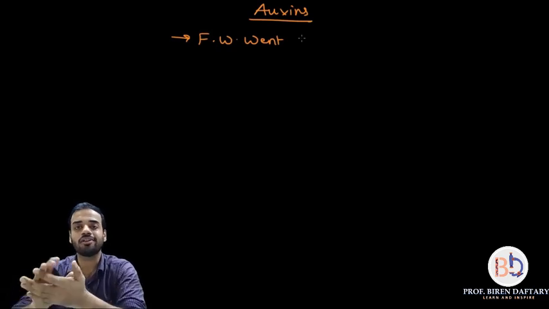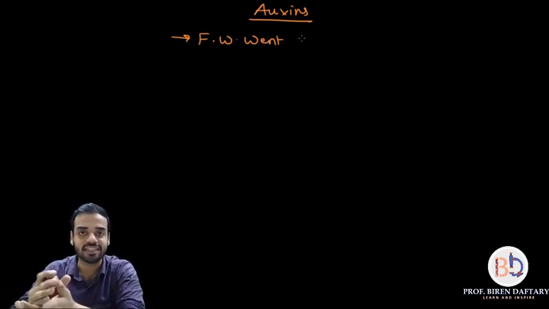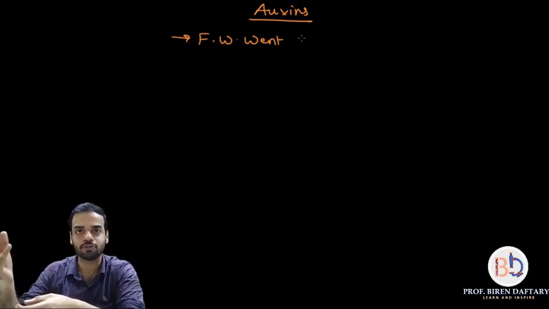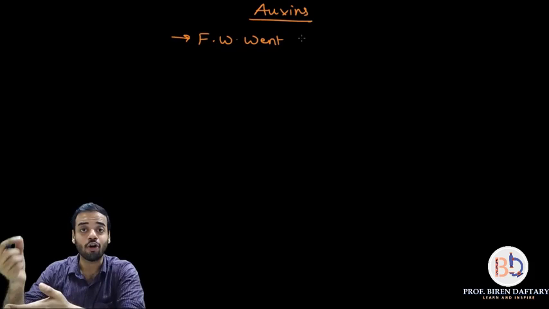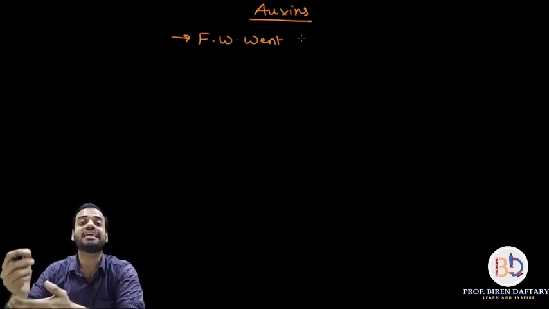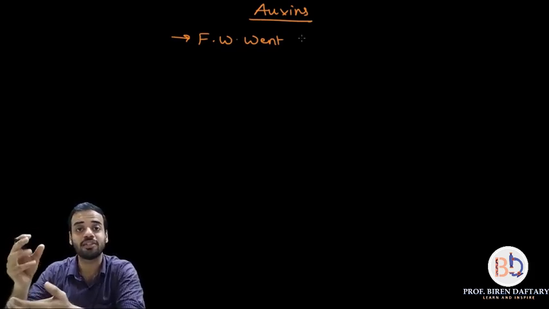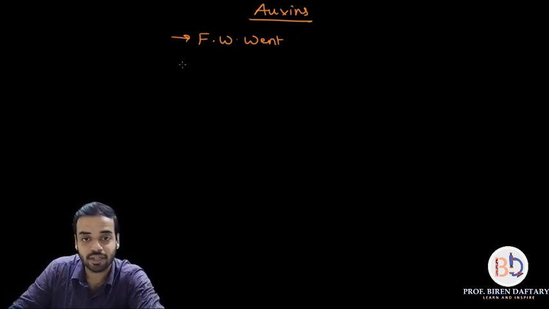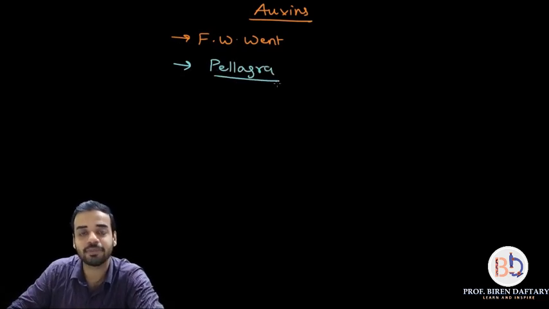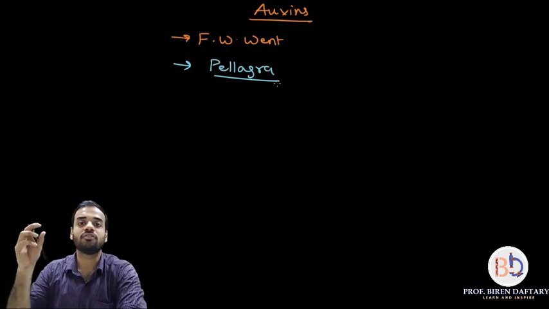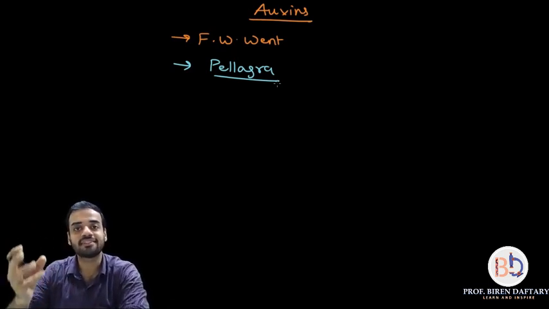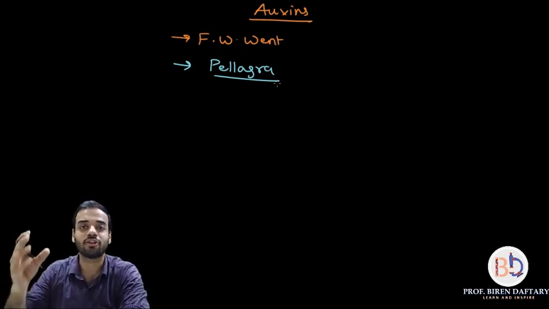Now some important and interesting history regarding auxins. Auxins are the first plant hormones that were found. However, auxins were first found in a person who was suffering from a disease called pellagra. Pellagra is a disease in which a person has a serious skin disorder, due to a deficiency of a vitamin called niacin.